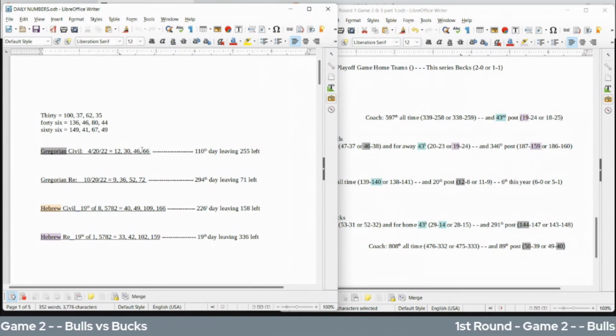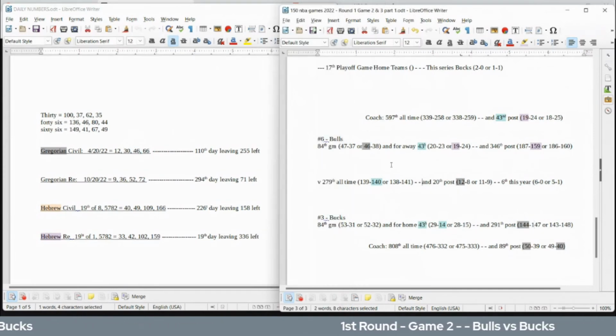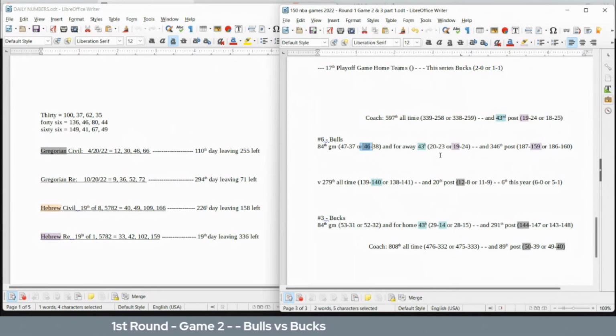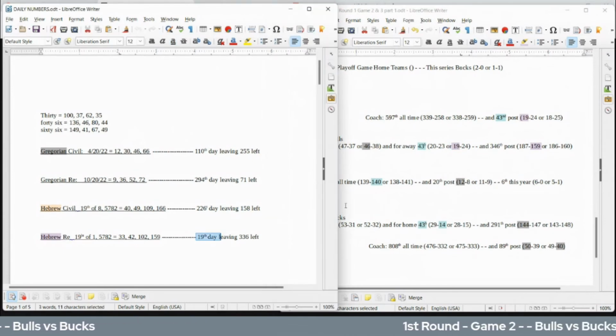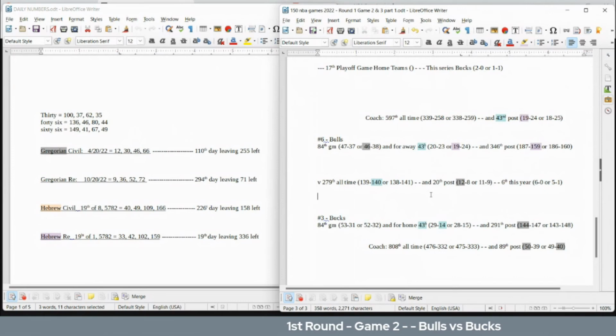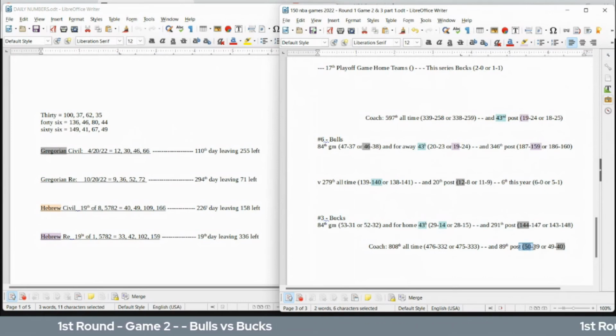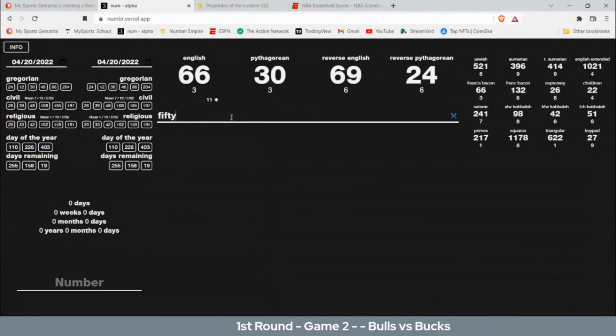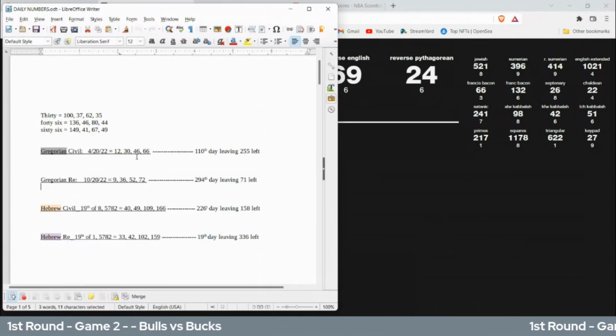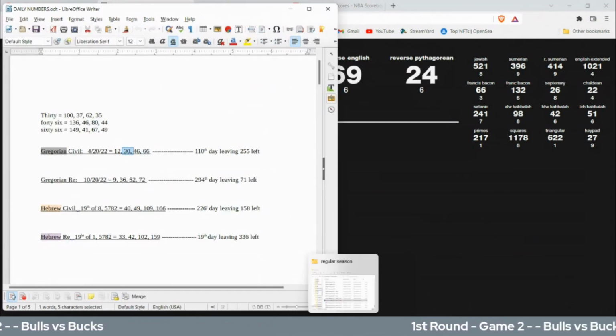Today has 46 date numerology on the Gregorian. Bulls can sit on 46 wins for the season with a loss, as they sit on 19 road wins with the loss on the 19th of the Hebrew religious year. And then the Bucks coach can get his 50th playoff win for his career. 50, if you write it out, sums to 66 and 30. And today has 66 and 30 date numerology on the Gregorian.